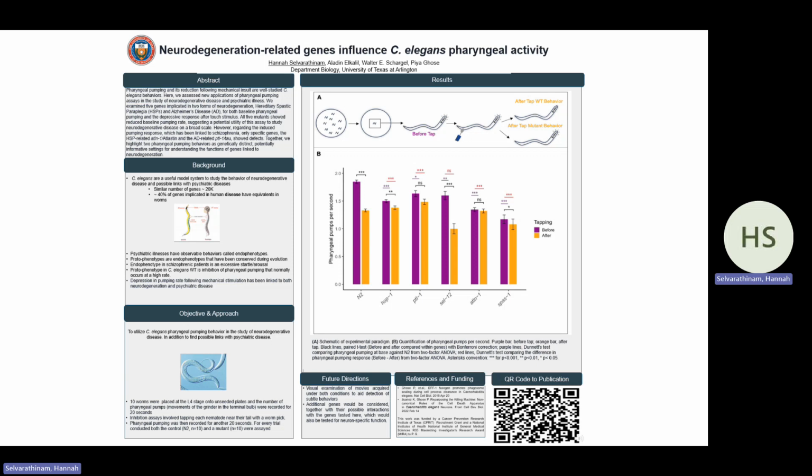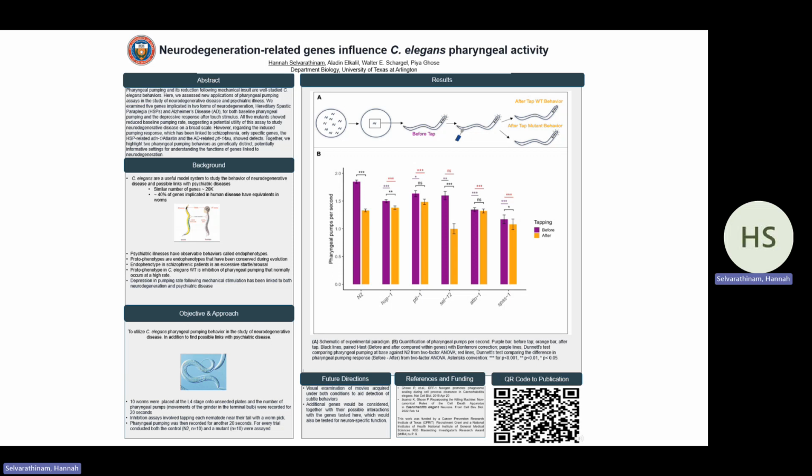During my undergrad years, Dr. Ghosh and I designed and conducted an experiment that would test if the psychiatric disease schizophrenia was related to neurodegenerative diseases. Due to the moral and genetic complexities revolving studying psychiatric and neurodegenerative diseases in humans, we used C. elegans as a model organism. C. elegans are convenient to use because they have a simple neuronal network and have thousands of genes whose homologs can be found in humans and in human diseases.